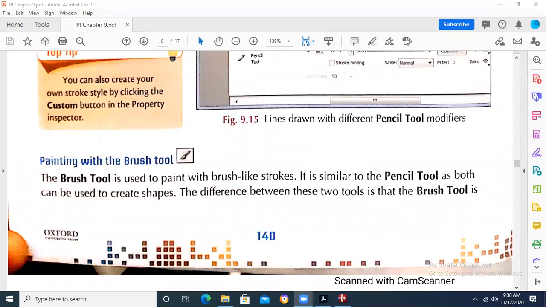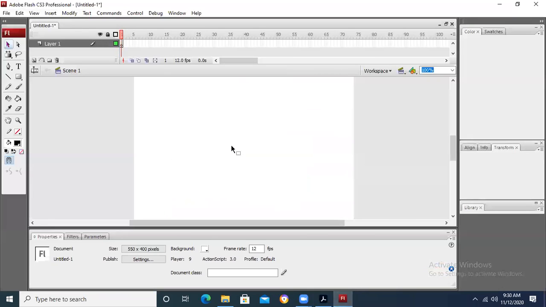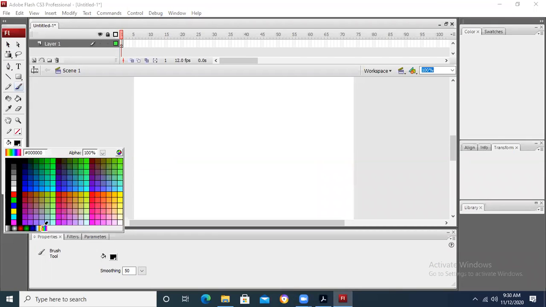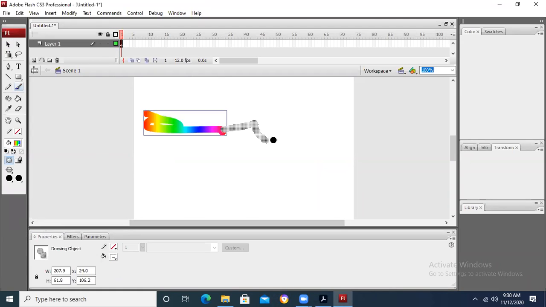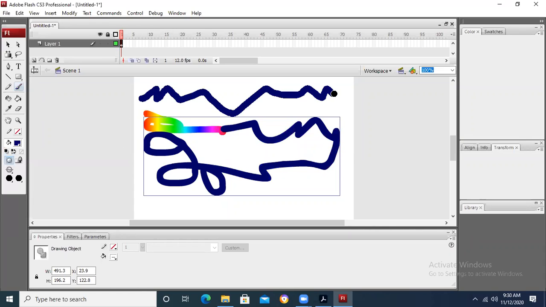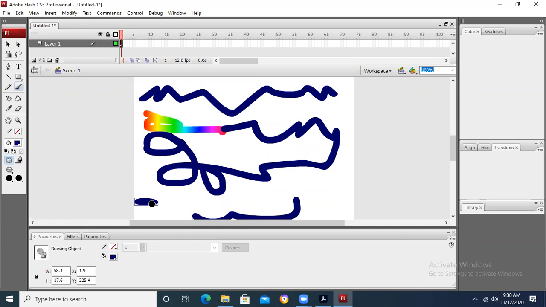When we go to Flash and take a new file, you can see this is basically the brush tool, and we have different brush sizes available. We can draw in any color that you want. Right now I have taken this gradient color. Gradient color means multiple colors will be there with it. Since I have taken this color, it is drawing in this way. If you take any other color, then you will be able to apply that particular color.